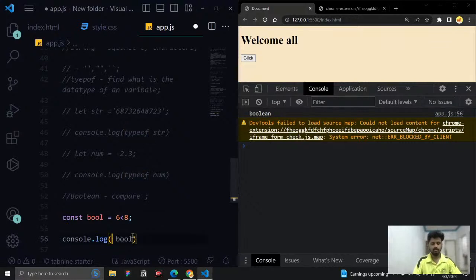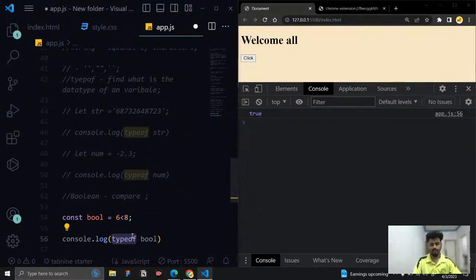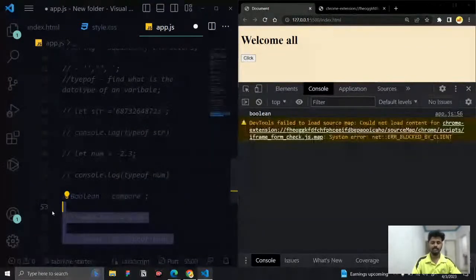If I remove this, you can see it is true. Add this, so that value is a Boolean value. So this is what these three data types are. Okay, so that's what this data type is.